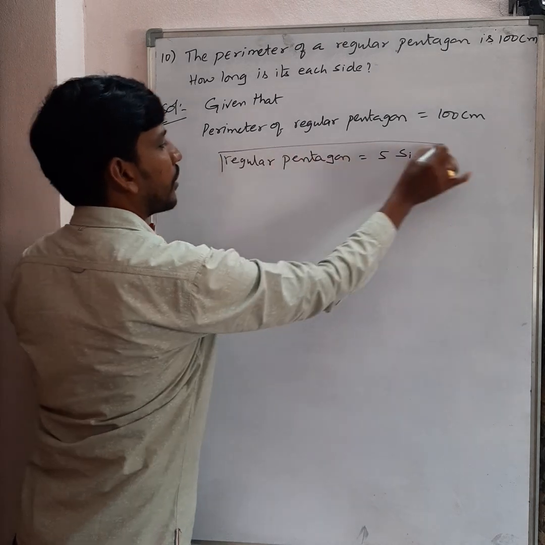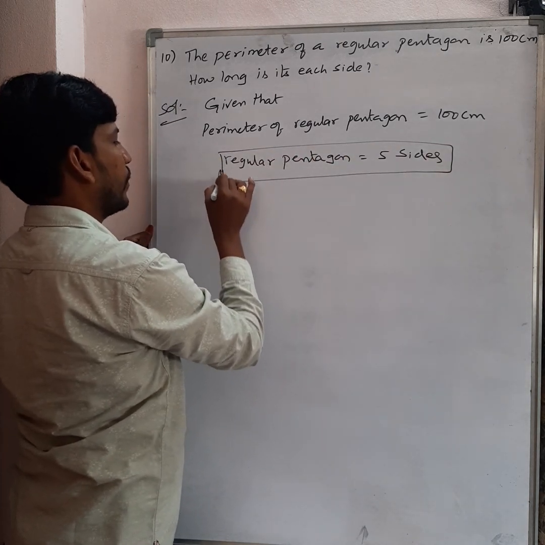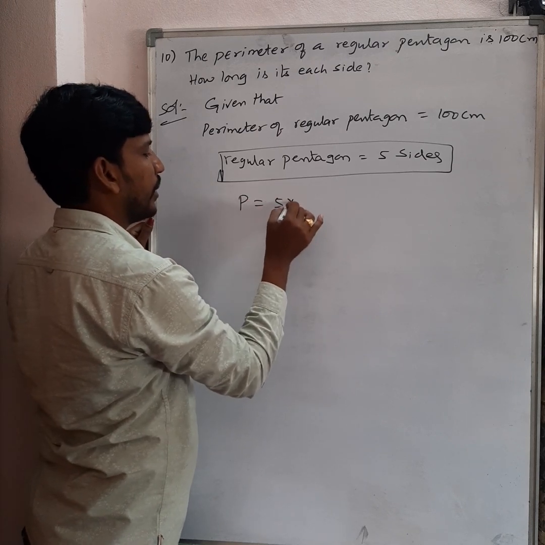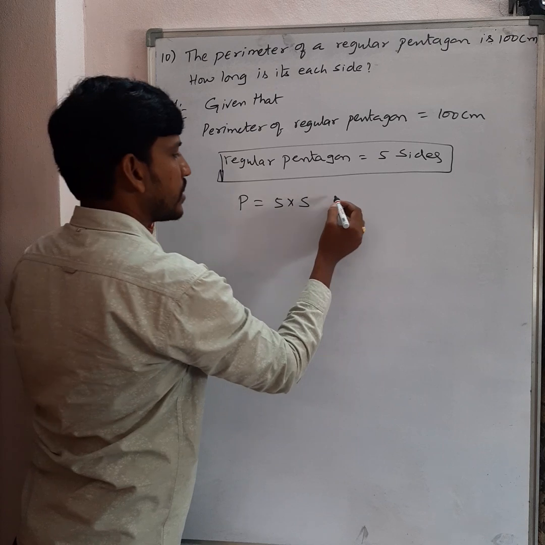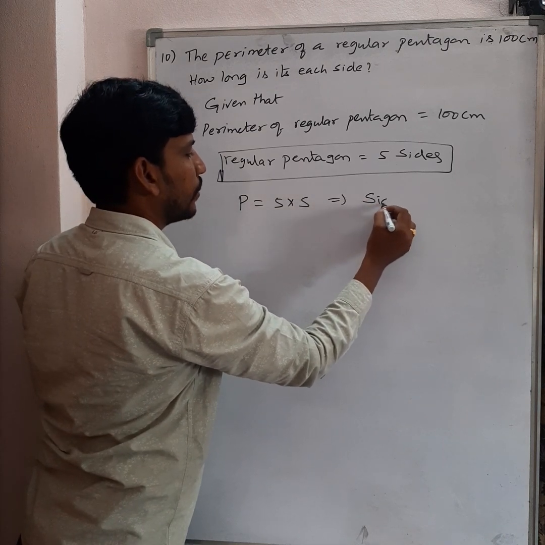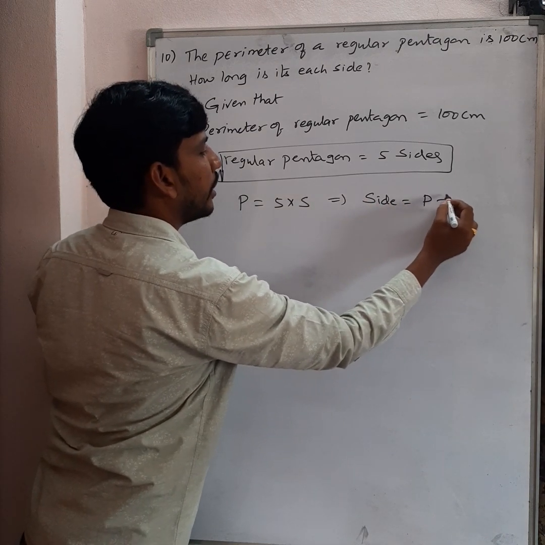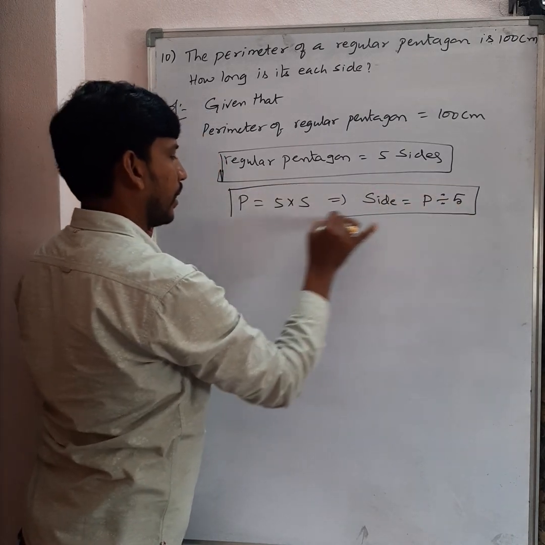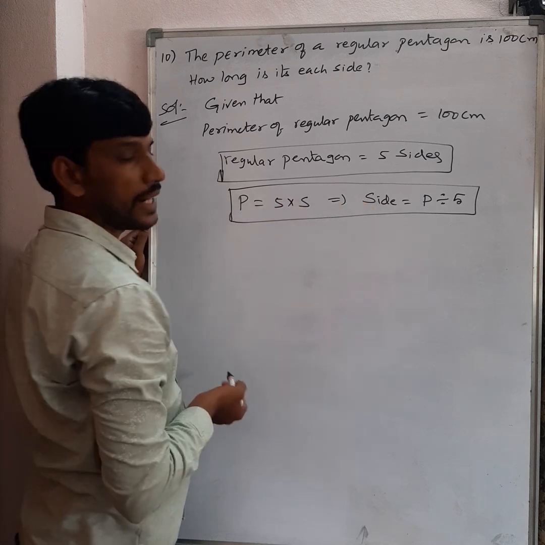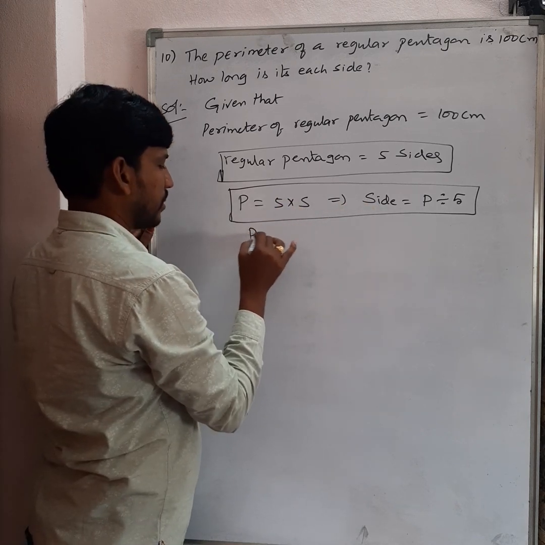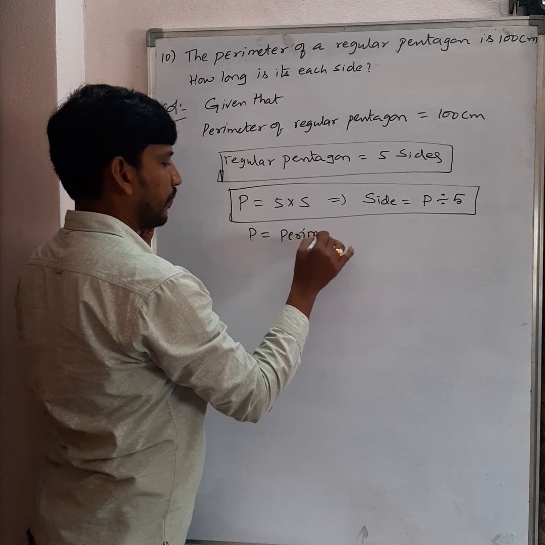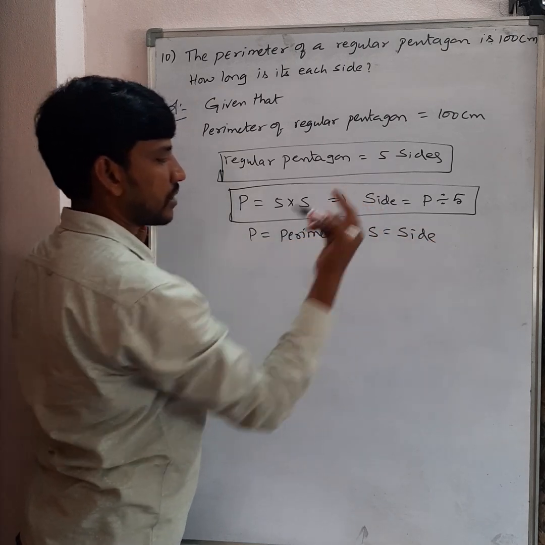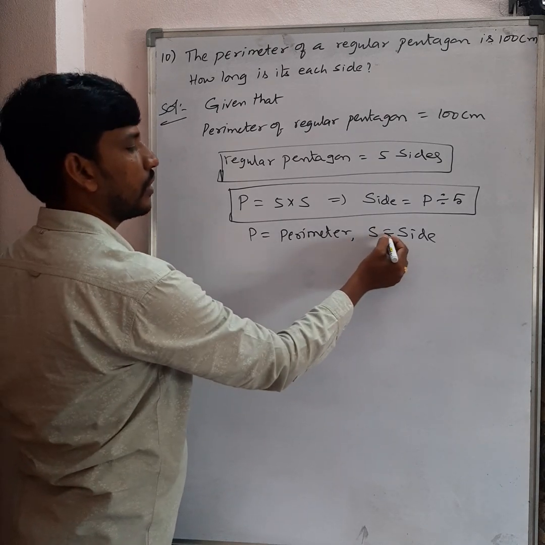Pentagon means number of sides is equal to 5. Okay. Now same thing here. Perimeter P is equal to 5 into side, that is 5s, which implies side is equal to P divided by 5. What is the P here? P is nothing but perimeter. S is equal to side. Okay. I'm going to write here P is equal to perimeter and S is equal to side. Just write down this so you never get confused when you are revising.